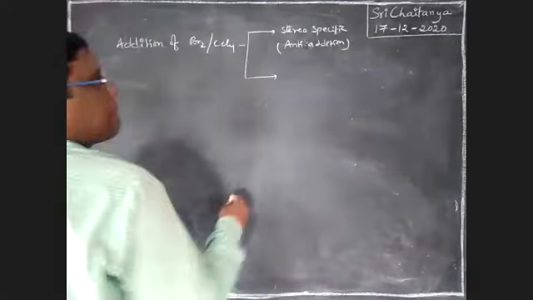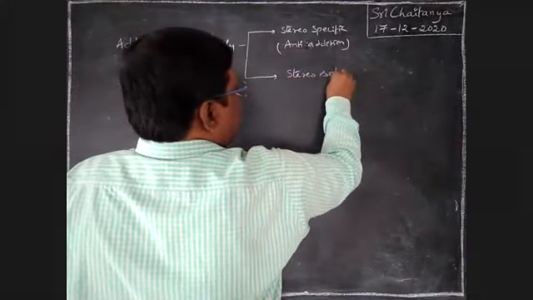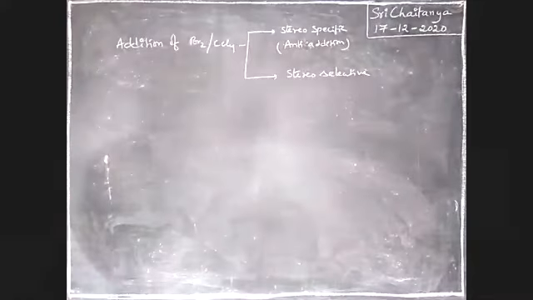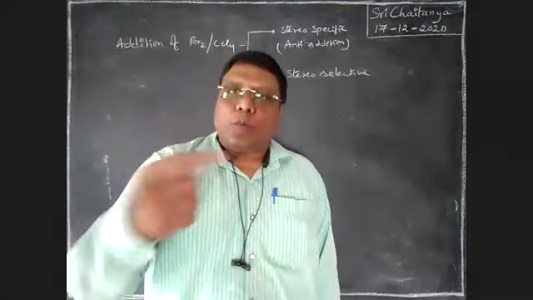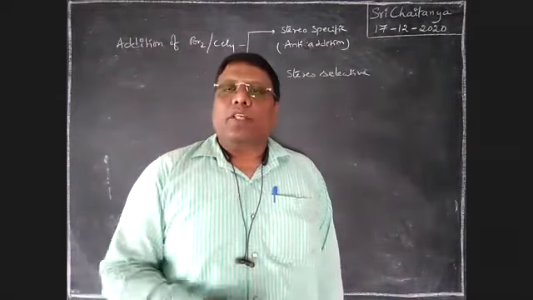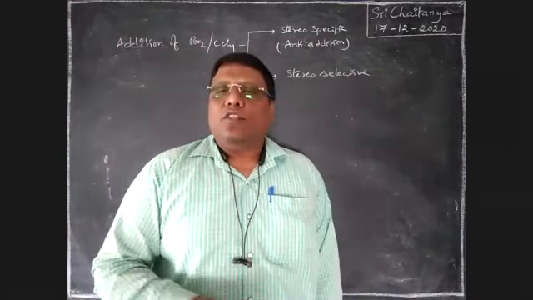Next, it is also stereoselective. Stereoselective: selectively, one product is formed. So selectively one product means either a meso product or a racemic mixture is the final answer.